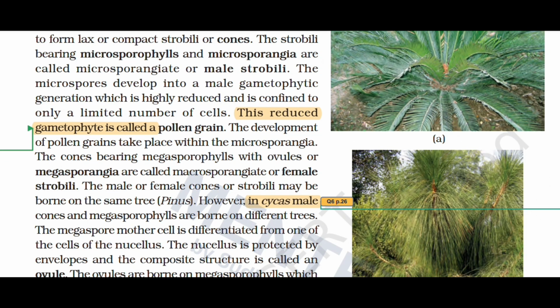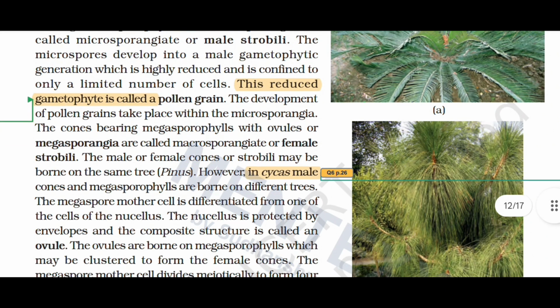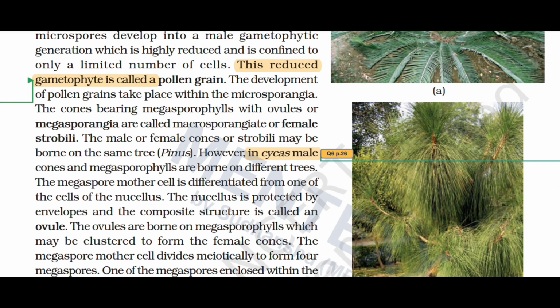The cones bearing megasporophylls with ovules or megasporangia are called megasporangiate or female strobili. The male and female cones or strobili may be borne on the same tree, as in Pinus. However, in Cycas, the male cone and the megasporophylls are borne on different trees.